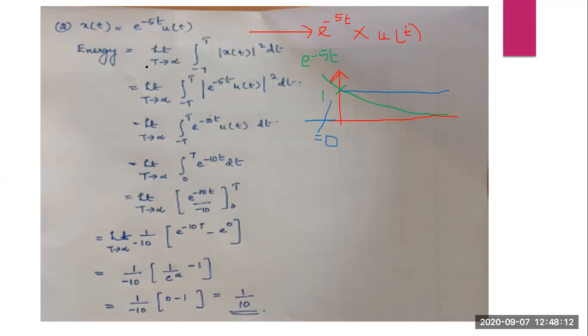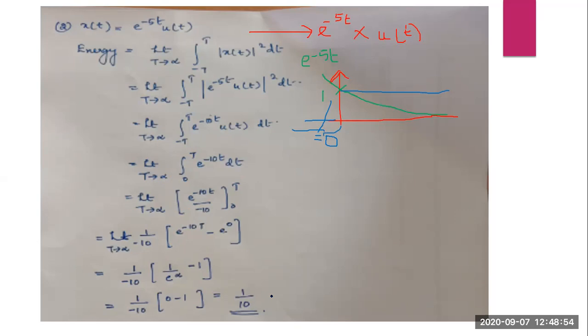So you just write the limit t tends to infinity of the integral minus t to t of x of t whole square dt. That is e raised to minus 5t u of t is the signal. Now what is e raised to minus 5t square? That is e raised to minus 10t. U of t square means it is 1, so you don't have to consider u of t. So the limit t tends to infinity of the integral minus t to t can be replaced with 0 to t, since for this particular interval the value will be equal to 0. So the integral 0 to t of e raised to minus 10t dt. Now you take the integration and apply the limit. When you apply the limit, you will get 1 by 10. So energy here is finite.